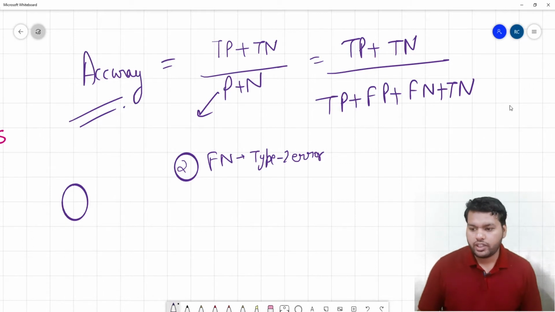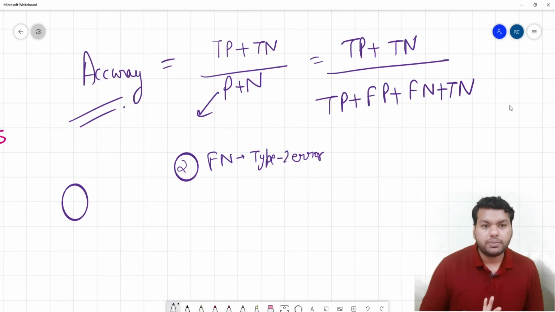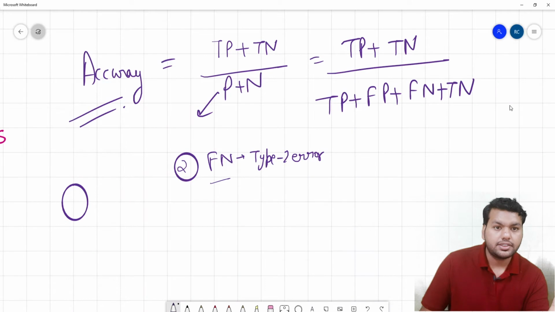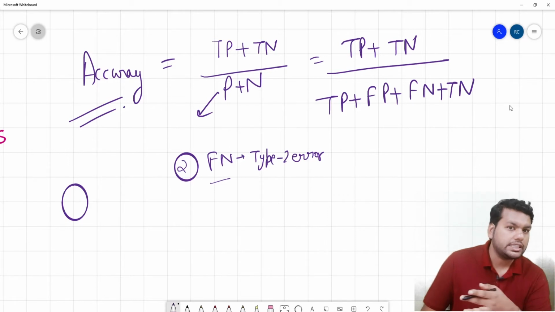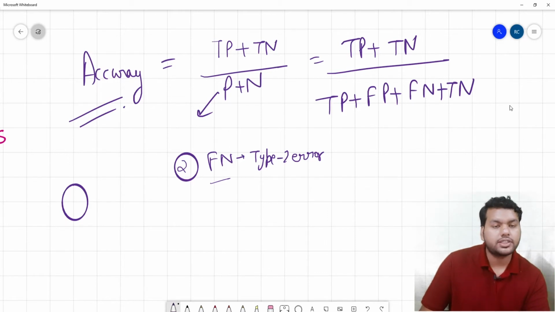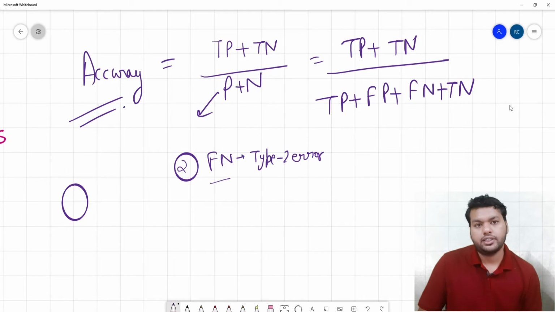So while using accuracy, we are not much concerned about false negatives. In the formula we are not seeing the false negative. So the cost of making mistakes is very high once we use accuracy, and due to that reason also we should not use accuracy. The third point is that, like the confusion matrix, accuracy does not use the class probability, but in the real world we are more interested in seeing the class probability. So there are three major drawbacks of accuracy.